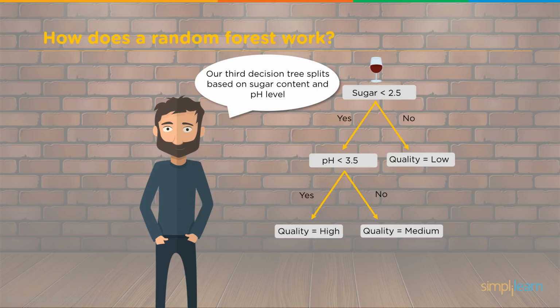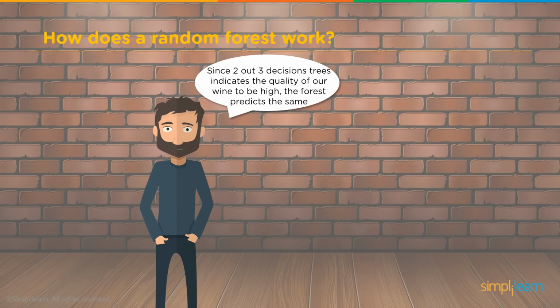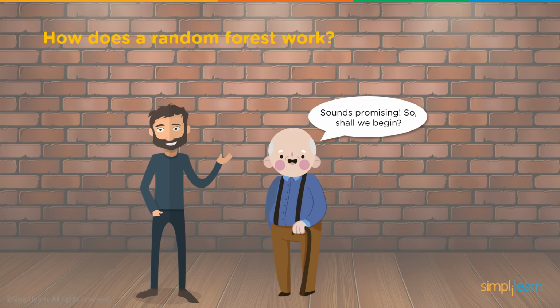And if it is less than 2.5, then the pH decides whether it's going to be a quality high or not so good. And if we track one of our wines down the list, we'll say, oh, 2 out of 3 decision trees indicate the quality of our wine to be high. The forest predicts the same. So this sounds promising. Let's go ahead and dive in and see what that actually looks like.